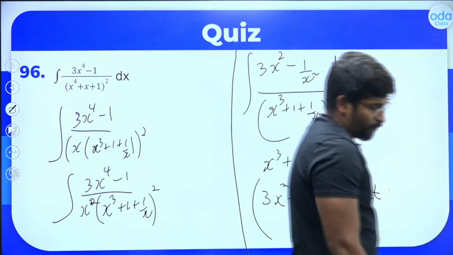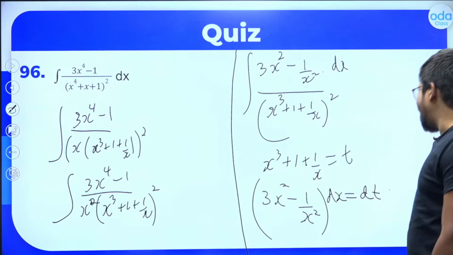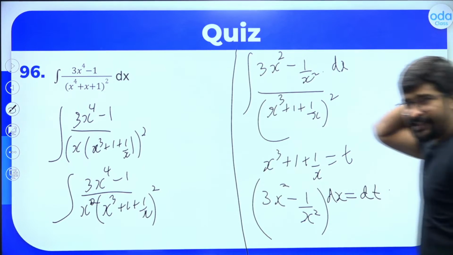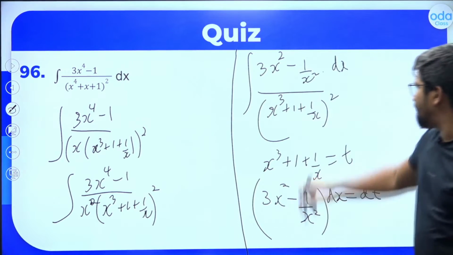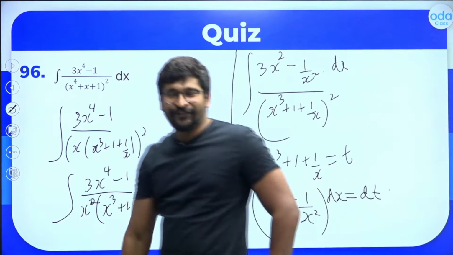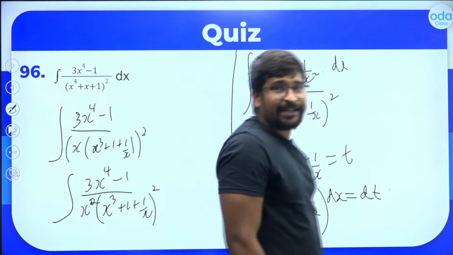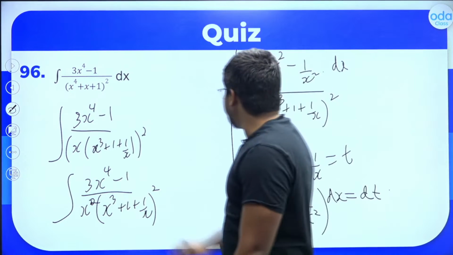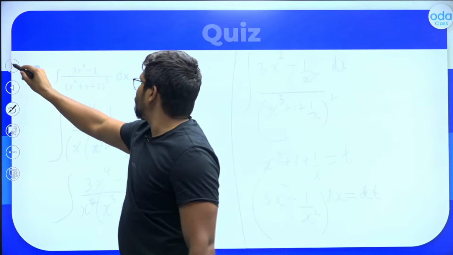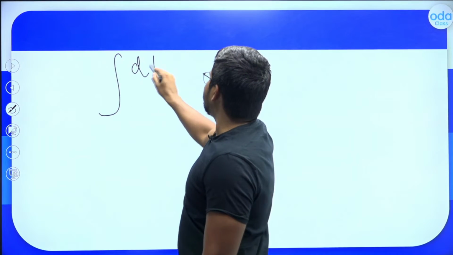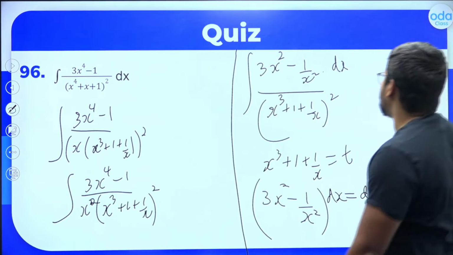Is this clear to all of you? This should be dt. Correct? So it is 3x square minus 1 by x square dx, which is dt. Do you see that right on top, in the numerator? So I can easily put this as dt. So this will change to the integral of dt divided by t the whole square, because x cube plus 1 by x is t.